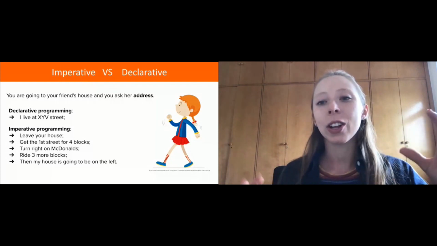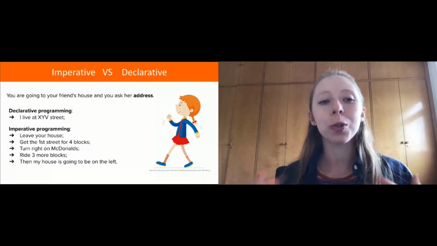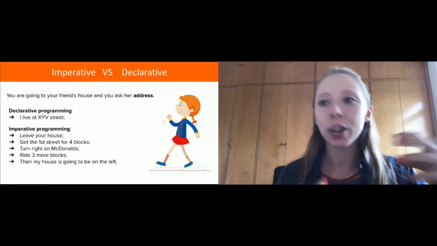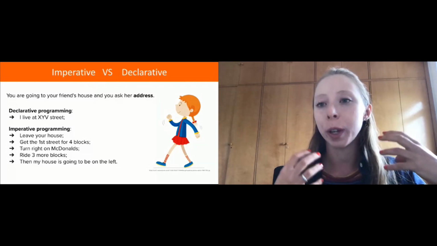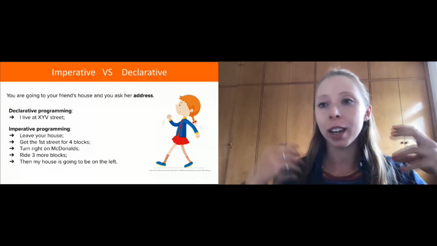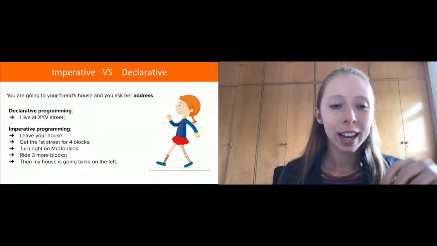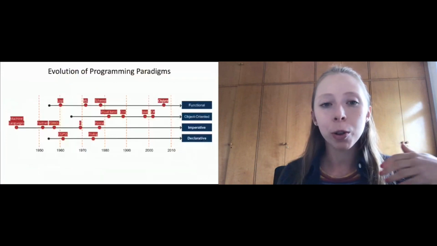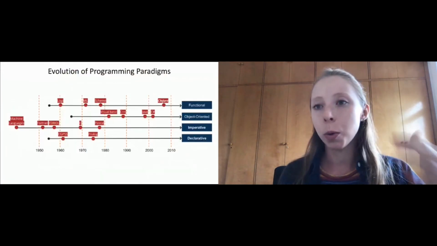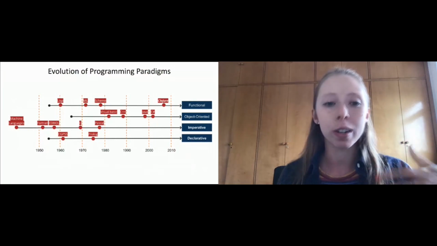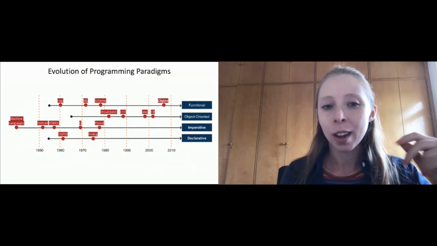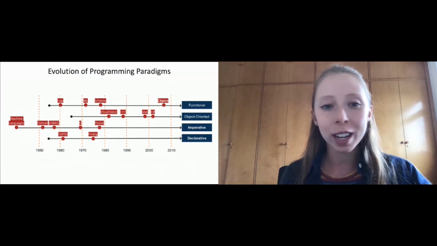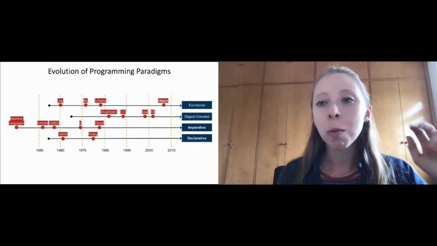This is not the only difference that those two groups have, but this is a good exemplification of how they work, how their line of thought works. And we have many paradigms, as I mentioned, and we have an evolution of them. They were created and changed over time. Here I brought the functional programming paradigm and the object-oriented paradigm, which is the famous one nowadays.